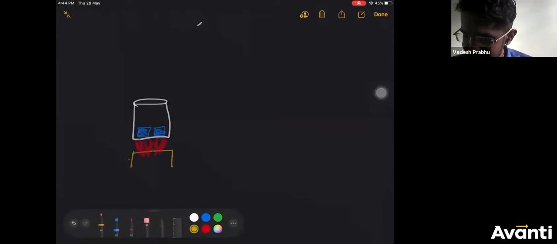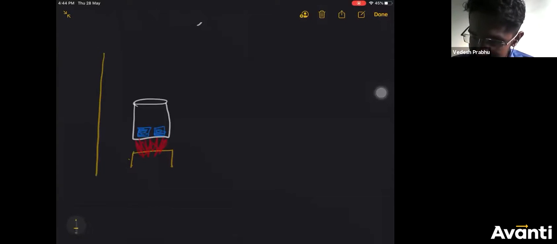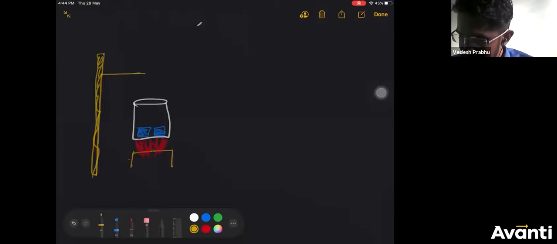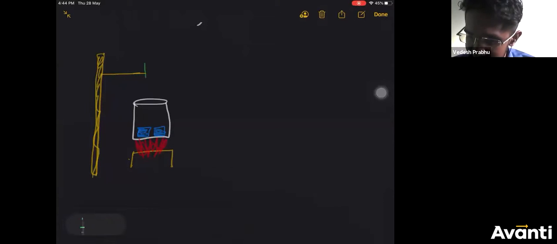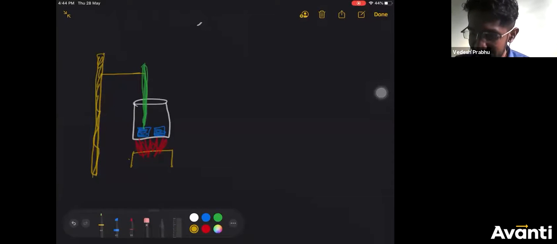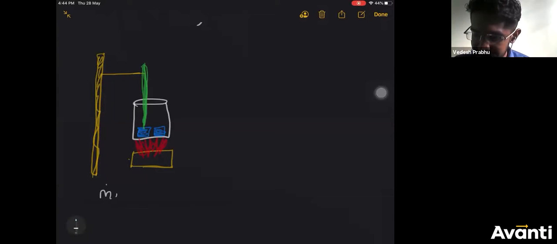And I have another setup over here. This is my stand, and to this I will fix one thermometer. I'll just imagine, so I fix one thermometer. Just understand what is happening. I am basically doing this experiment of melting ice.